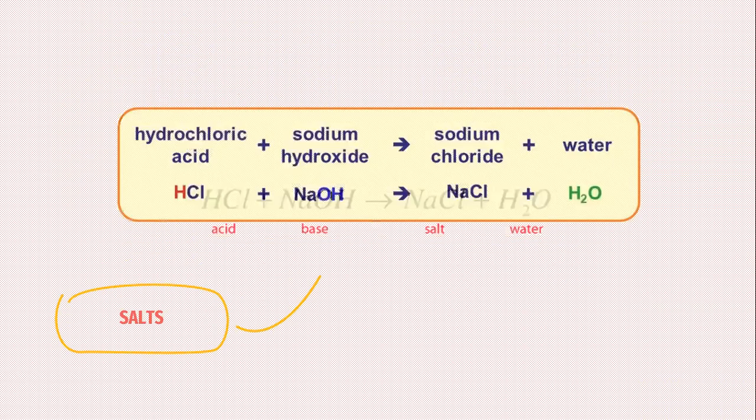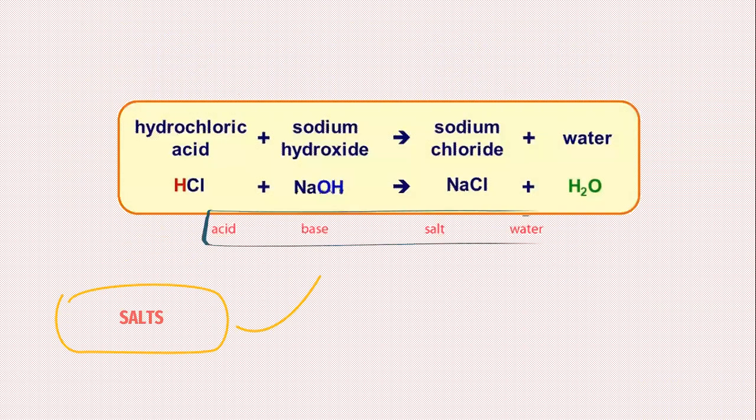Here is the word equation up. So the hydrochloric acid combined with the sodium hydroxide will help you get the sodium chloride, which is the table salt we eat.